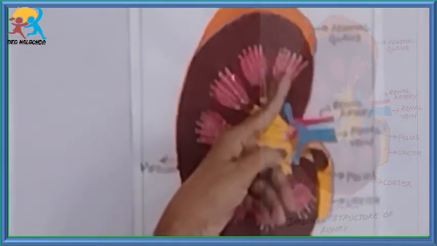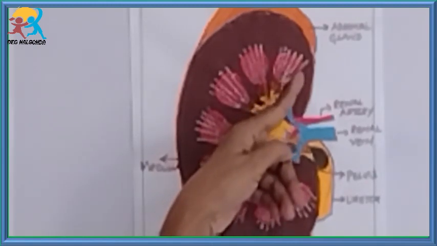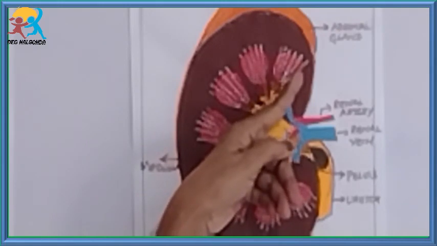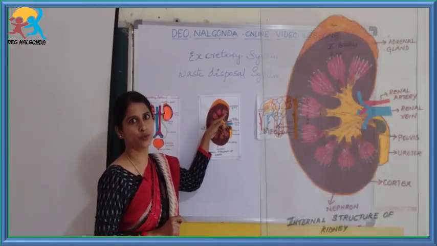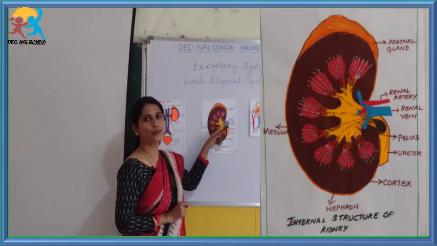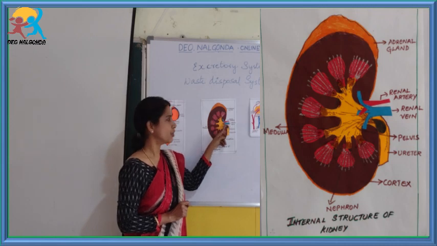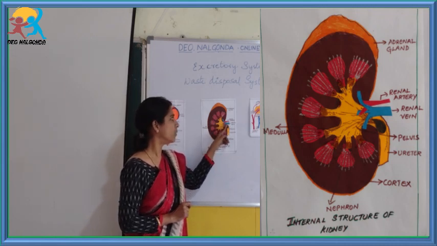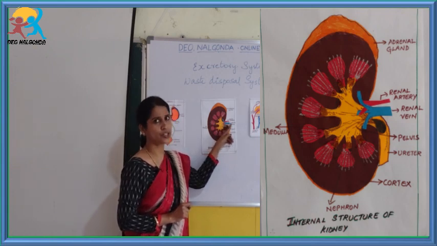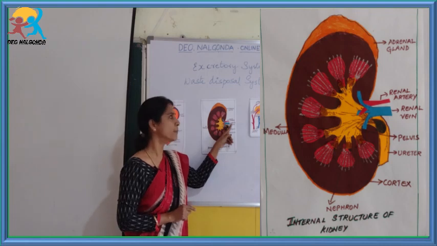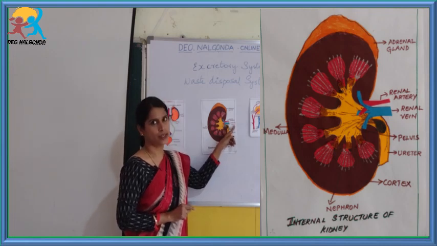It enters inside the kidney near each uriniferous tubule or nephron. It divides and redivides, forms capillaries and gives out the waste into the uriniferous tubules, and they join back to form venules, and venules join back to form the renal vein. So the renal vein is carrying blood away from the kidneys, and the blood which is carried out is deoxygenated, but it is free from the waste.